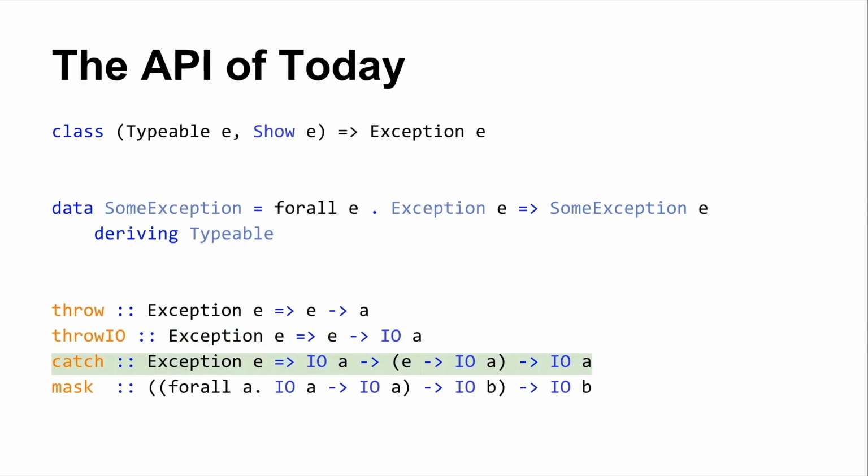Catch does what you would expect. You give it an IO computation that when run produces an A. You give it an exception handler. It'll give you back a new IO computation with that exception handler installed. And then mask, which helps you in dealing with the delivery of asynchronous exceptions. As I mentioned before, these things can show up anywhere in your code. You might end up in a scenario in which, let's say you've acquired some resource from a resource pool. Now you're computing pi to 10,000 decimal points. Someone delivers an asynchronous exception to you. You don't want to die. You want to release that scarce resource that you've acquired before you actually die, and mask will help you do that.